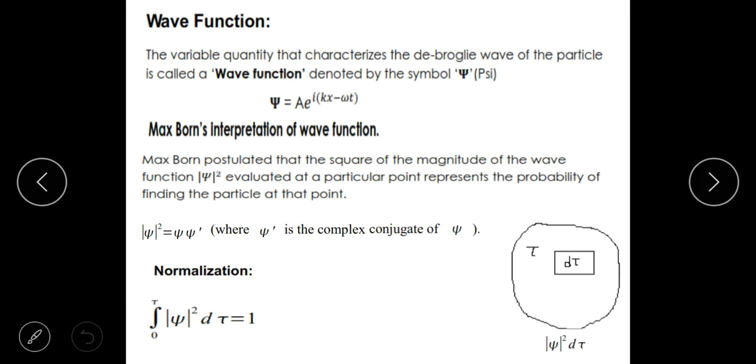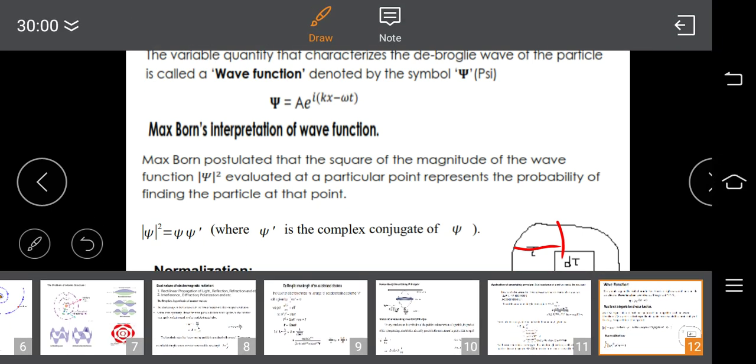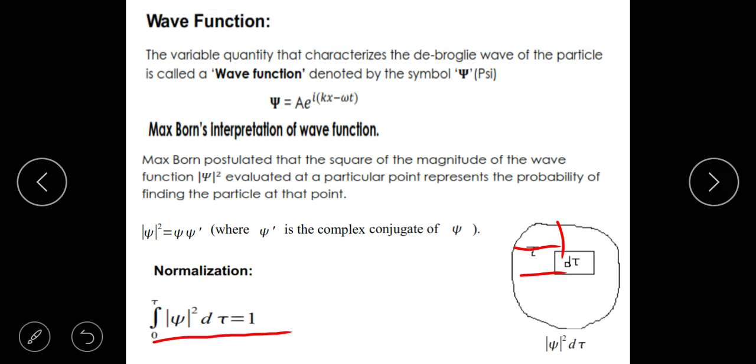Okay, what I was telling is this section could have some probability, this section could have some probability. When you add all those probabilities, it must finally be equal to 1. Because if this is your entire universe, you know an electron can neither be created nor be destroyed. There is a probability that the electron resides here, that is given by psi square d tau. Same thing, there is a probability that the electron could be here, the electron could be here. When you add all these probabilities, it should be equal to 1.